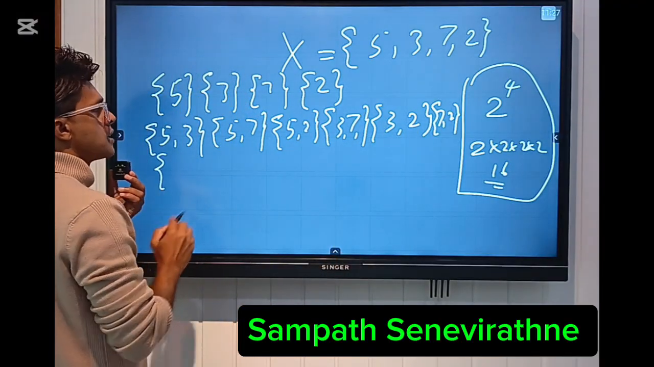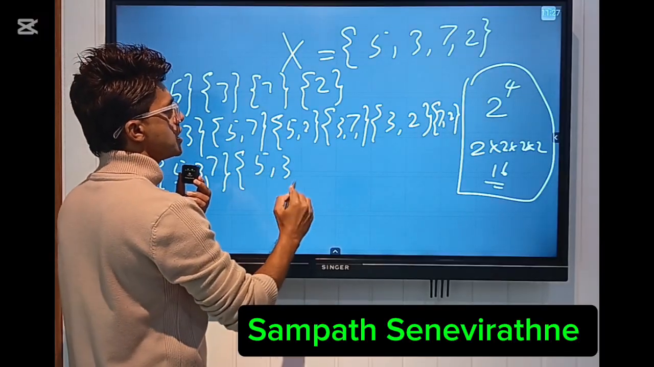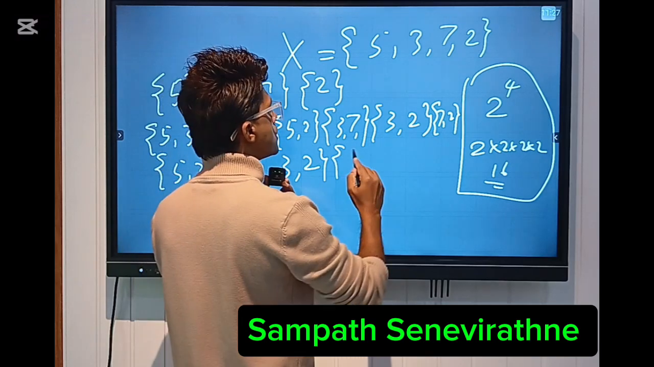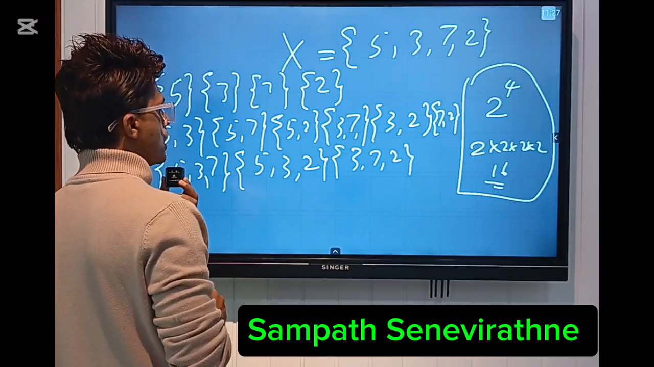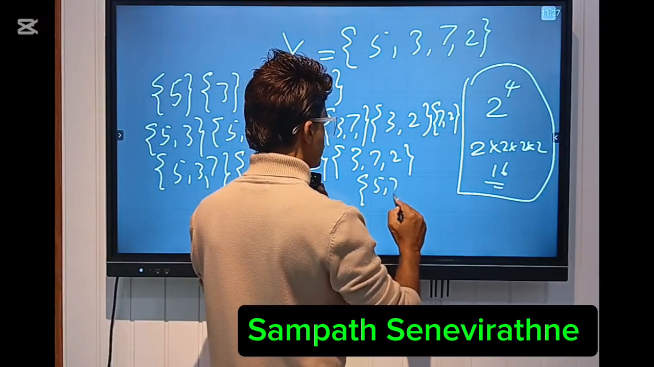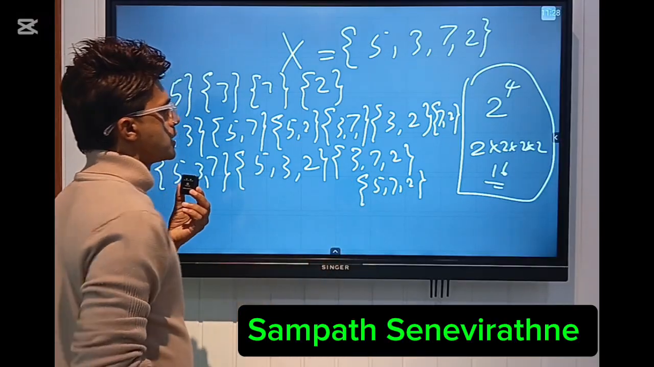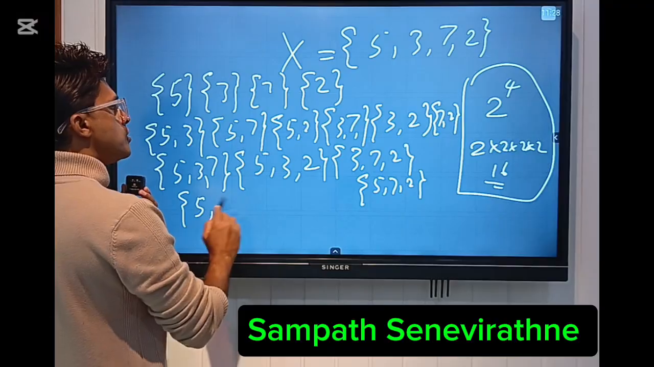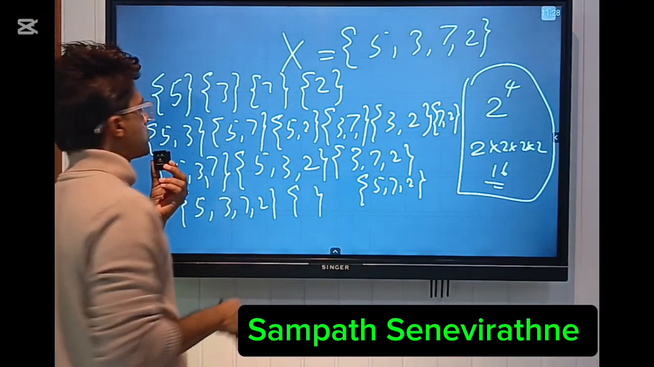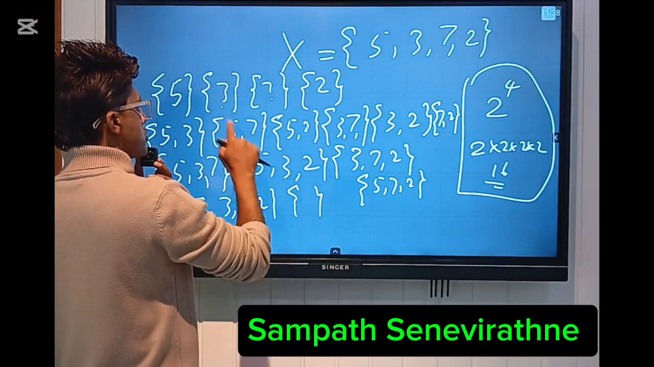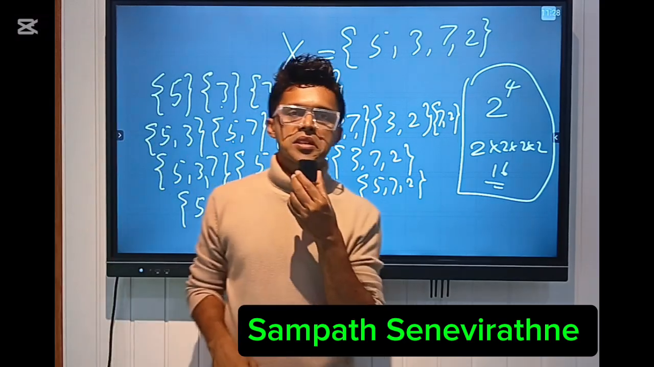Then three elements each. {5, 3, 7} can be written. After that, {5, 3, 2}, {3, 7, 2}, and in addition to that, {5, 7, 2} also can be written here. Then here 11, 12, 13, 14. Then the next one is {5, 3, 7, 2}. Next one is the null set. So you can count the number of subsets: 1, 2, 3, up to 16. So there are 16 subsets.